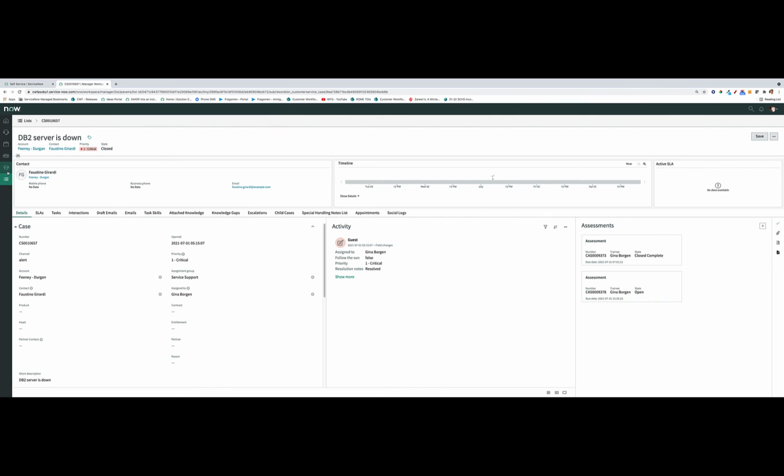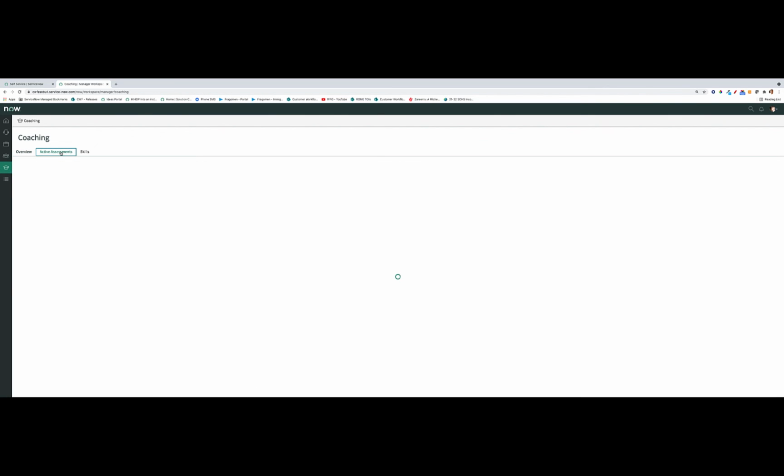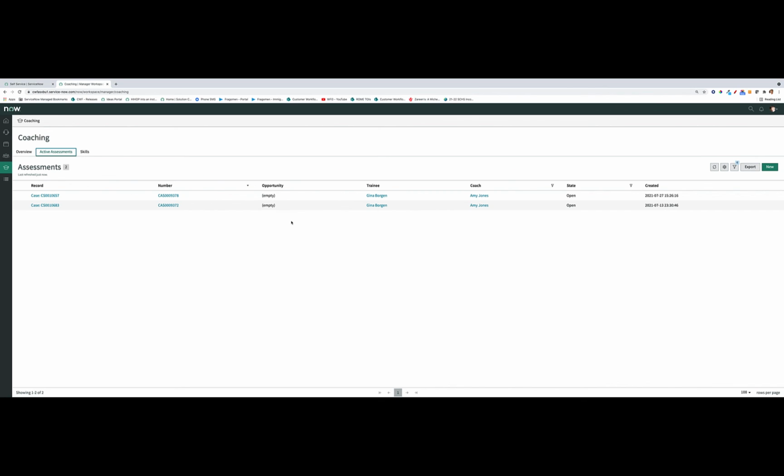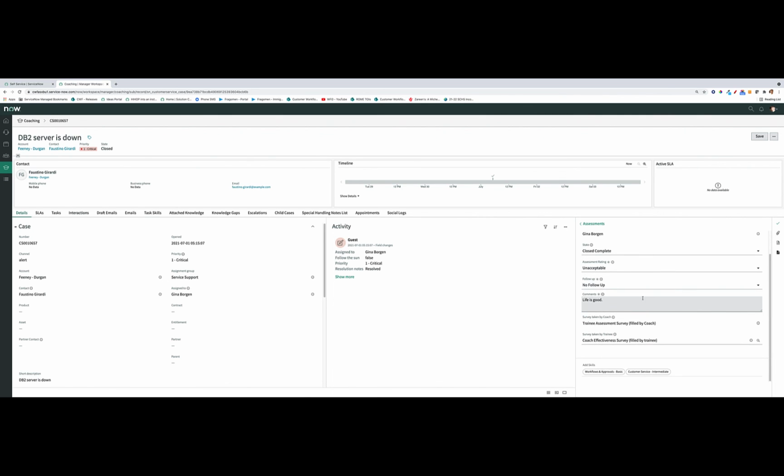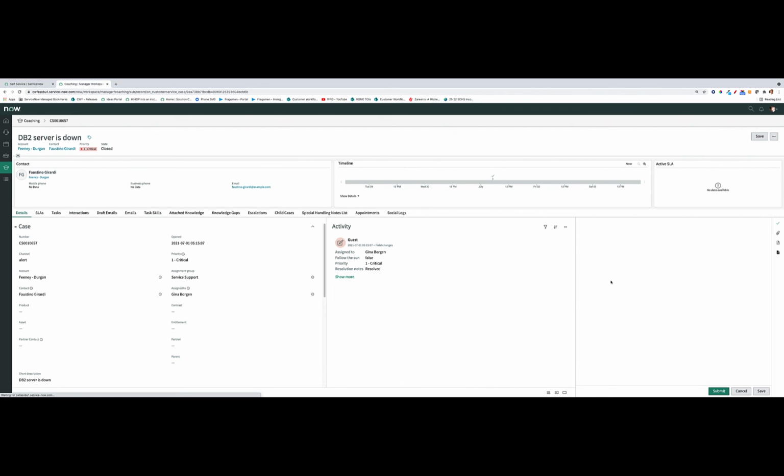So from a manager's perspective, if we go back over here to coaching and we click under active assessments, we can see that there are a couple of active assessments associated with Gina. And you'll notice that one of the assessments, the one that came in today, is this active assessment here. So once that assessment is created, let's go back out here and look at the case.